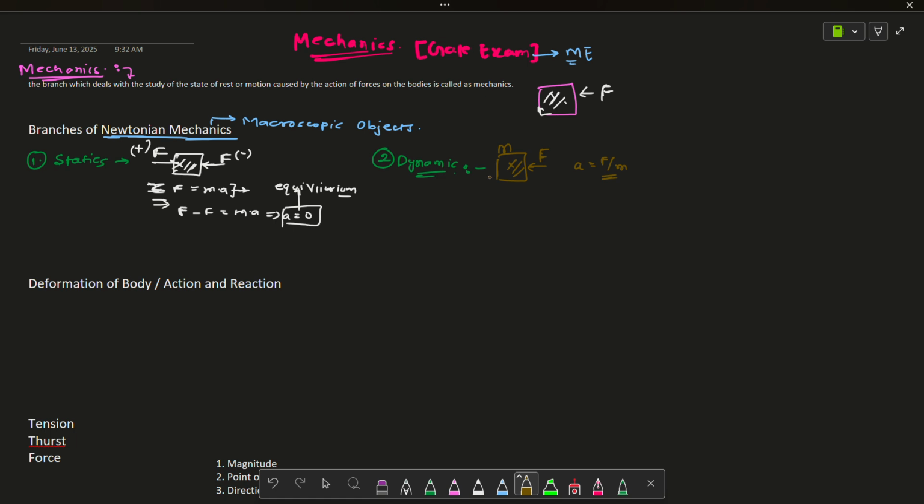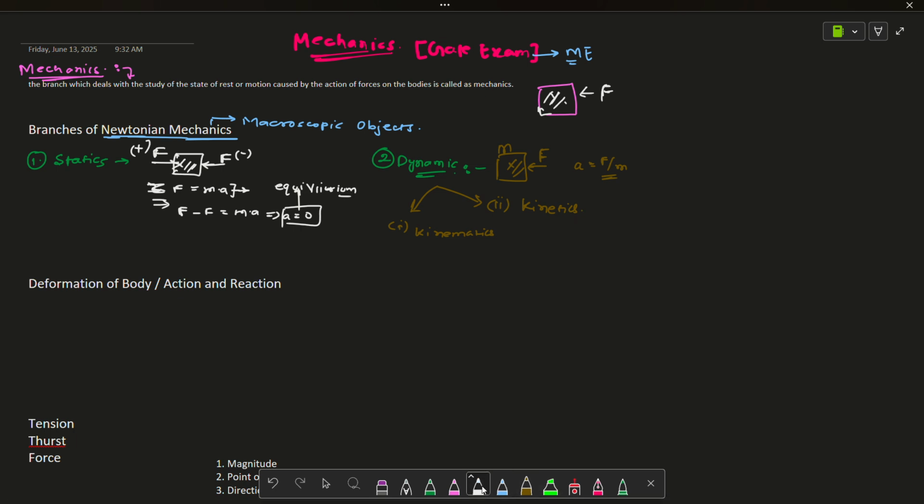This means the body is in motion, it's not static or in equilibrium, so that's why it comes under dynamics. In dynamics, the branch itself can be classified into two: the first one is kinematics, and the second one is kinetics.